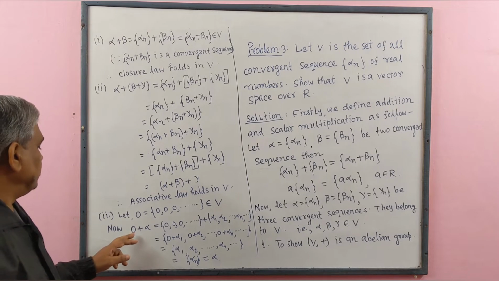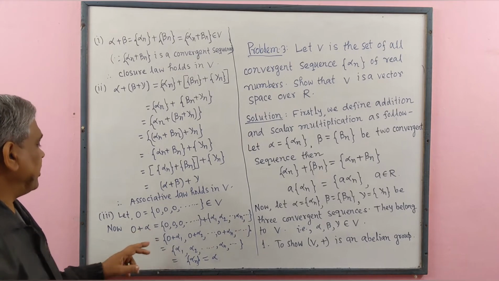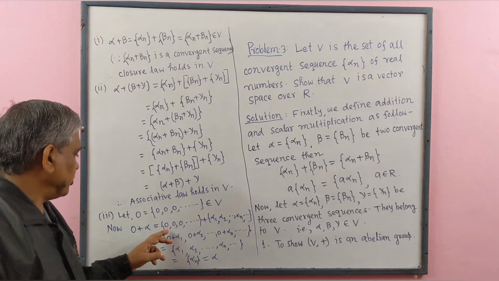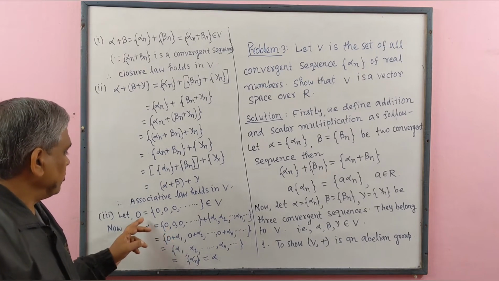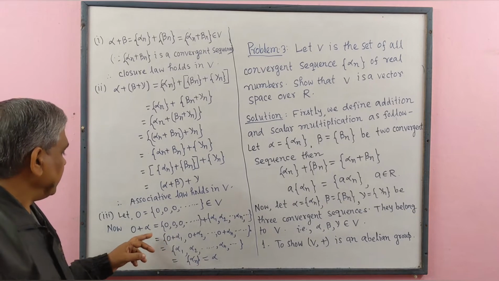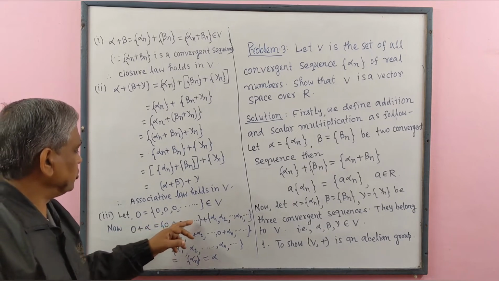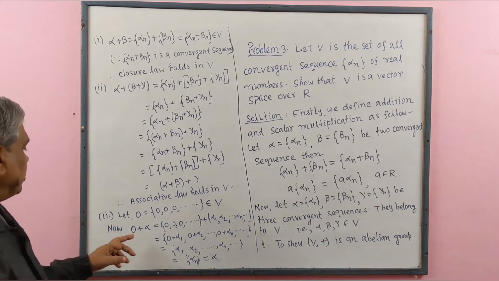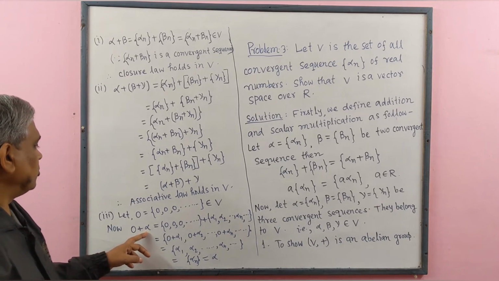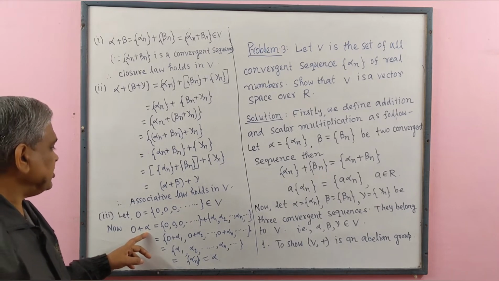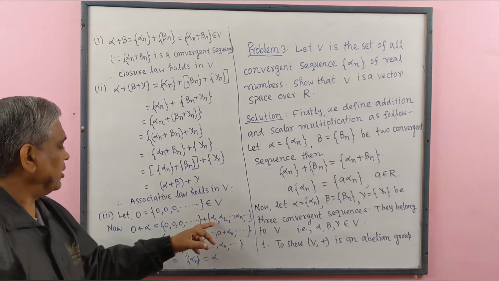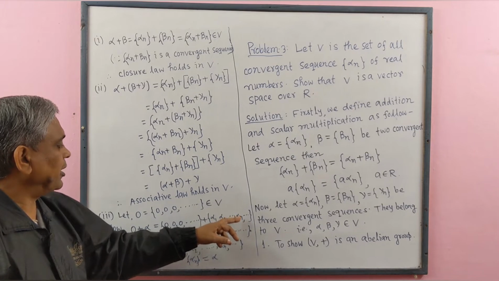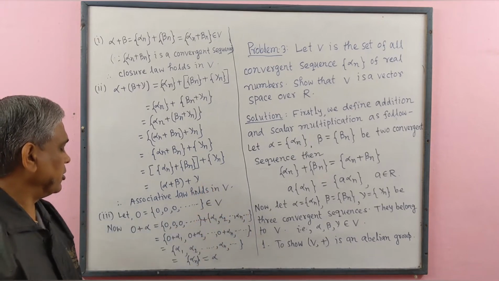Now, 0 sequence plus alpha equals the sequence whose elements are 0, 0, 0 plus, for alpha we write elements alpha 1, alpha 2, dot dot dot, alpha n, dot dot dot.